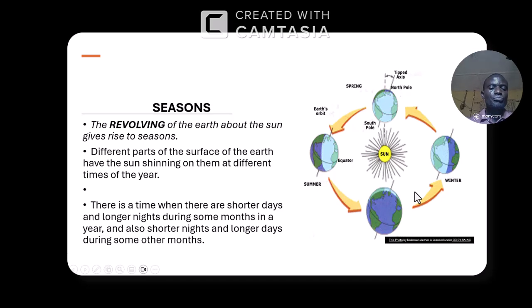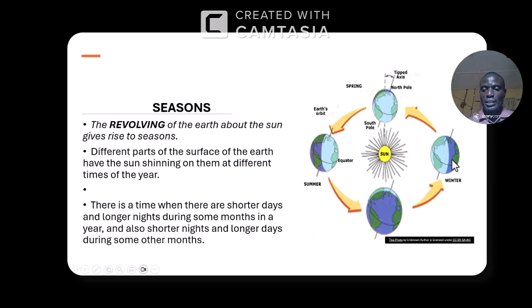Now, different parts of the surface of the earth have the sun shining on them at different times of the year. Look at this place now. This place where the earth is here. This is December.